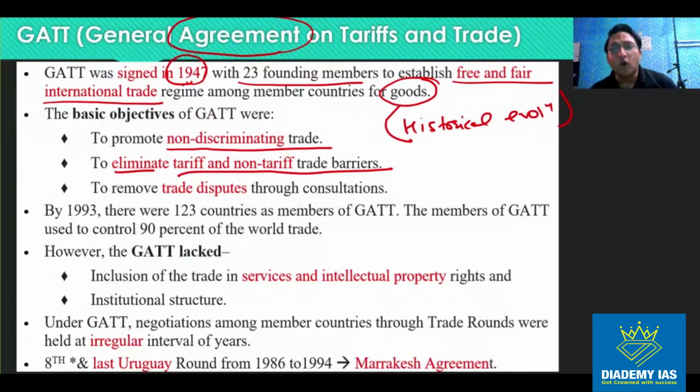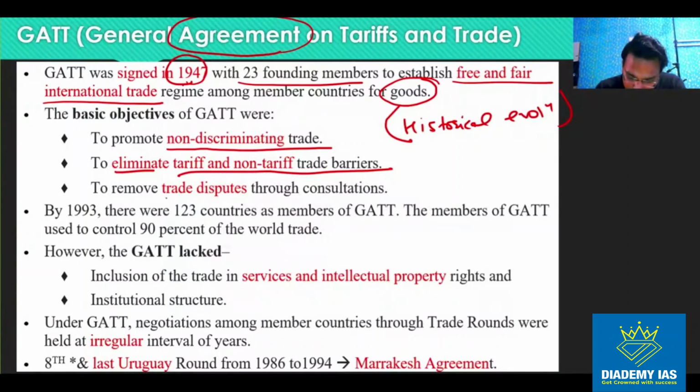Non-tariff trade barriers can be in the form of quota. Quota means the country is levying an upper limit, a maximum limit, upon the export. तो country ने एक upper limit लगा दी है कि आप इतना export कर सकते हो या इतना import कर सकते हो. So it can be in the form of quota or some sanitary measures, that if a food item has to be imported, the quality of food should meet a minimum standard, right? So in this way there can be restrictions on different trade transactions. That is a non-tariff trade barrier, right?